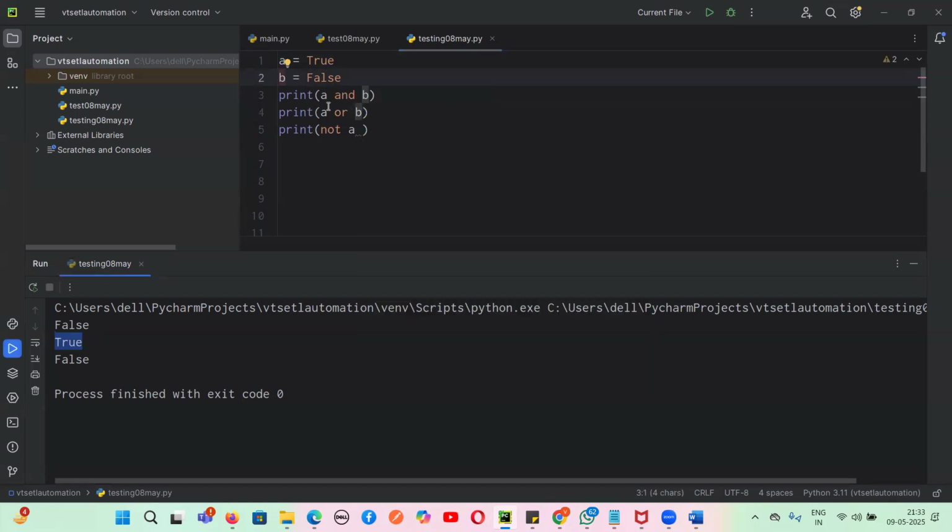Not A is just the opposite of A. That means A is true, so we wanted the output as the opposite, the negation of A, which is false.